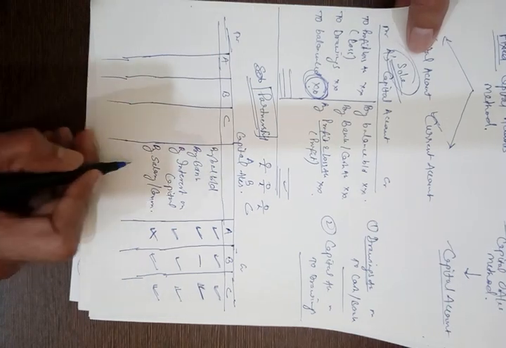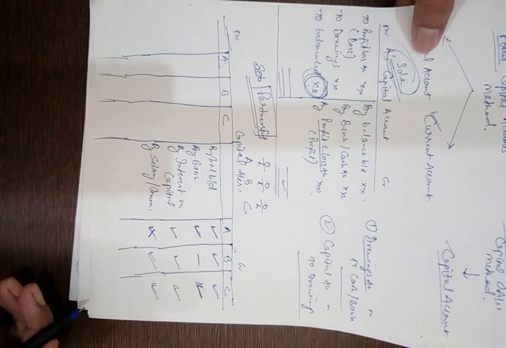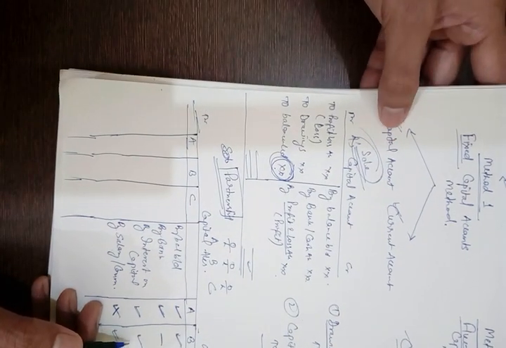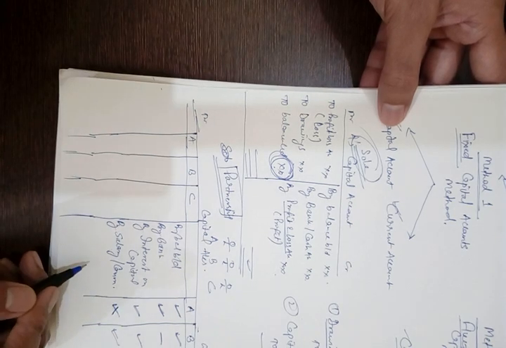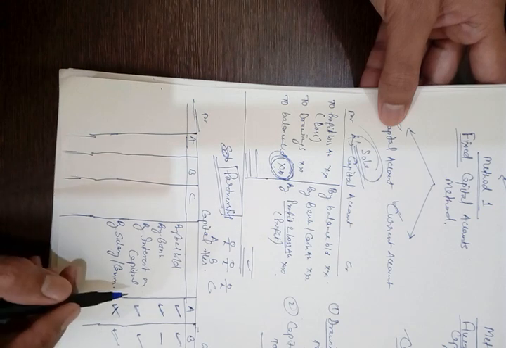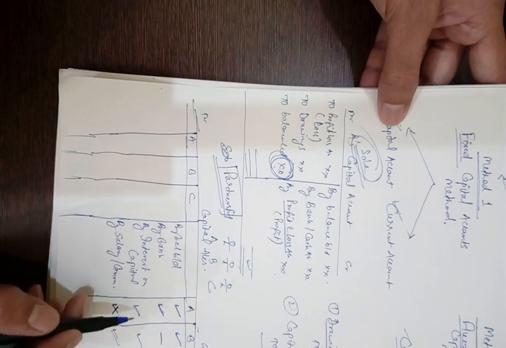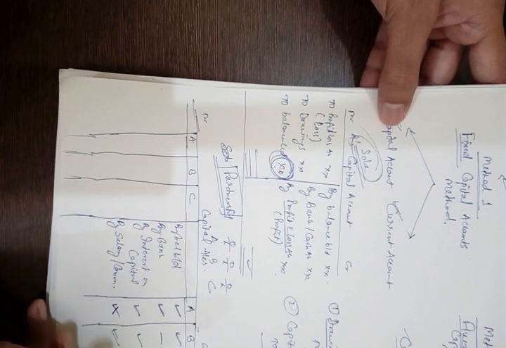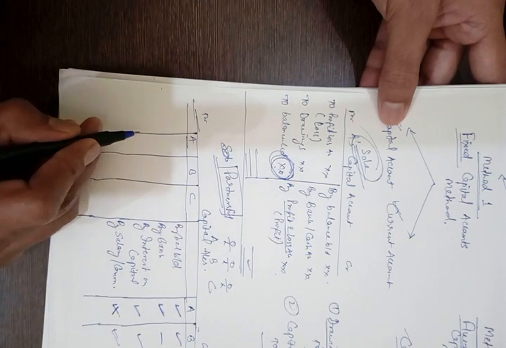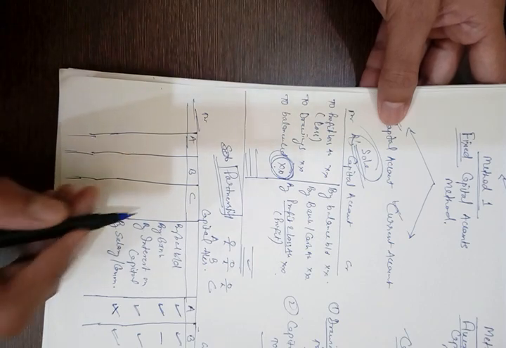Next item of appropriation was, as you know, that sometimes on the drawings made, the firm used to charge interest on drawings. So interest on drawings was an income for the firm, and the entry passed for interest on drawings was partners' capital account debit to interest on drawings.